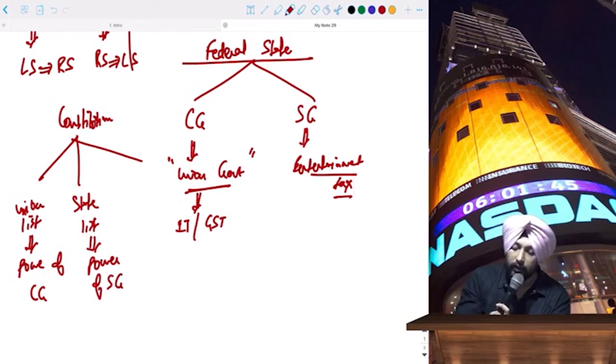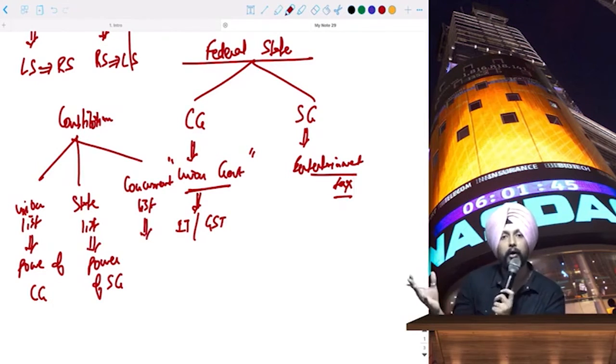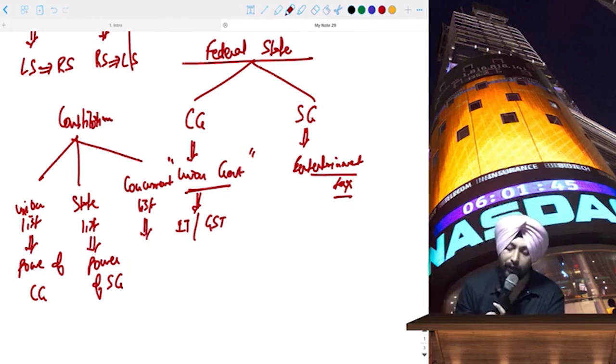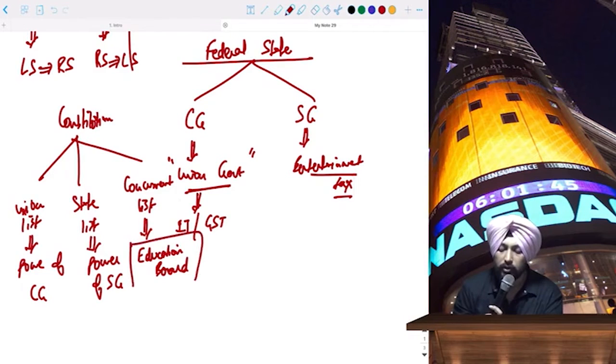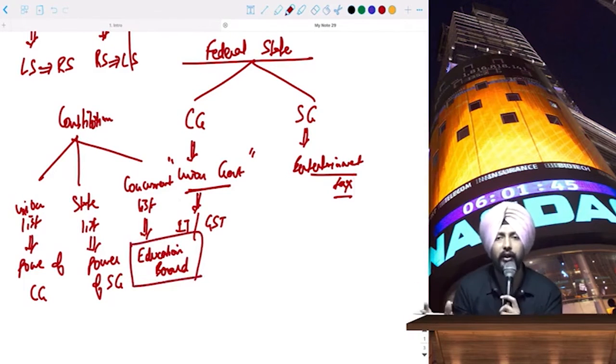And one is the concurrent list, which will mainly cover non-tax issues like the education board or the municipality corporation. Those are covered in the concurrent list, which does not relate to tax matters or any other compliances relating to corporates and all.